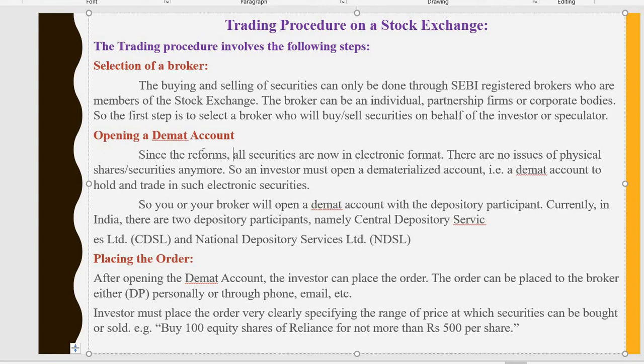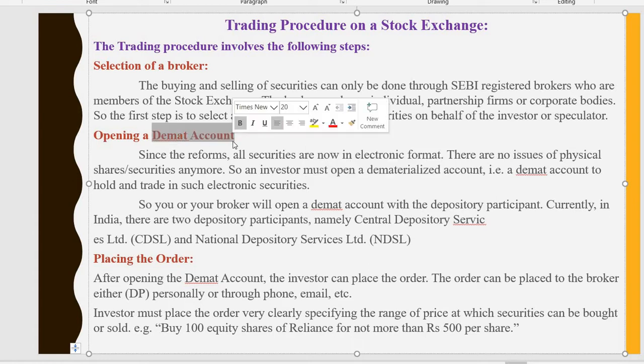With a demat account, you can purchase and sell securities in electronic format, and there is no issue of physical shares anymore. So we need to open a dematerialized account, that is a demat account, to hold and trade in such electronic securities.